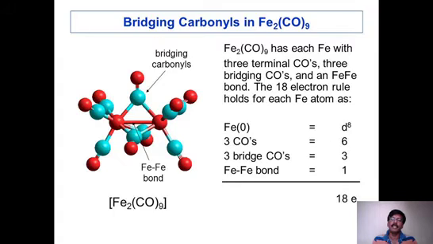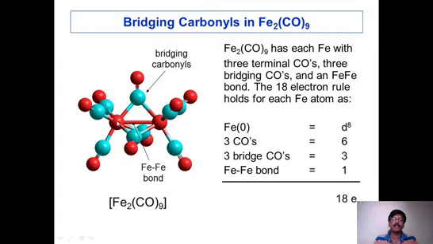So in d there are 8 electrons, and you can see each iron is having 3 terminal carbonyls. So each terminal carbonyl gives 2 electrons, so 6 electrons. And 3 are bridging. Bridging means their share is one electron towards each iron.